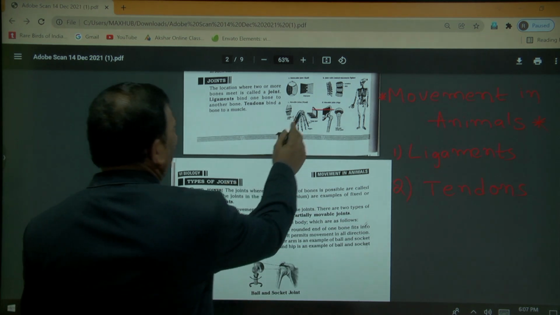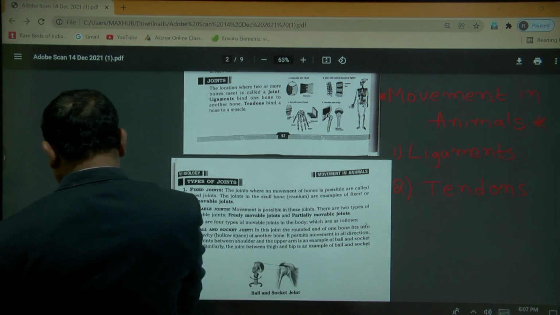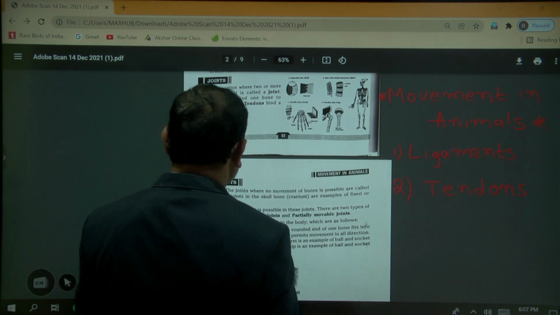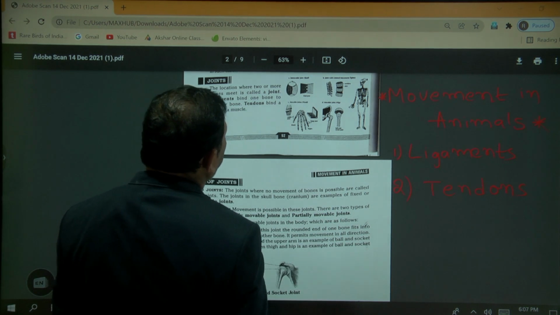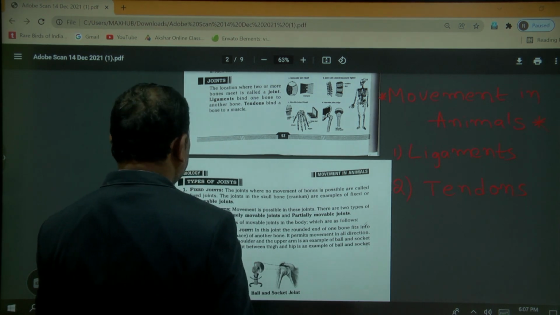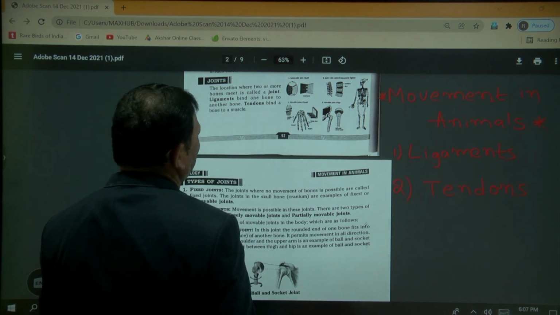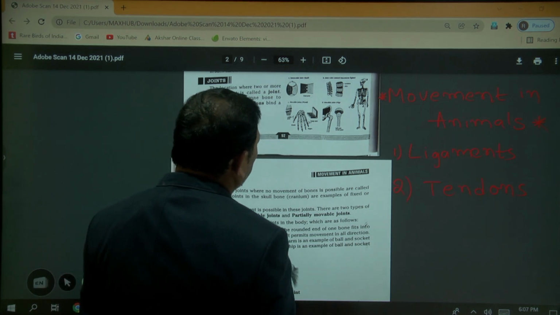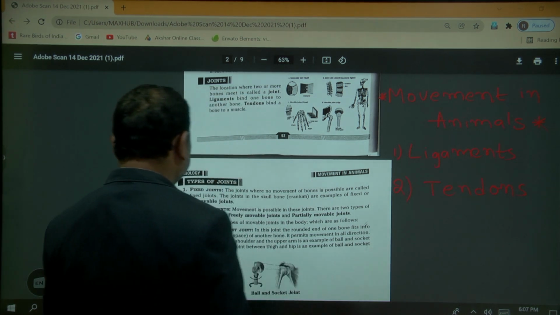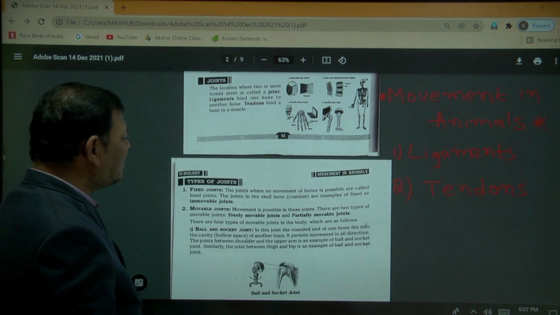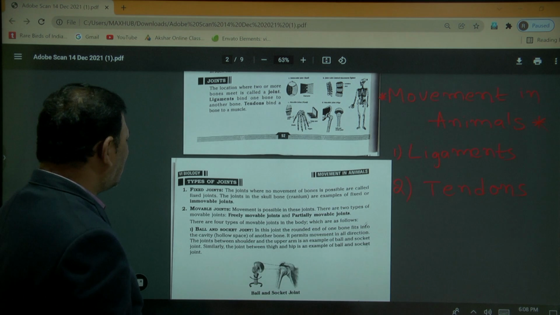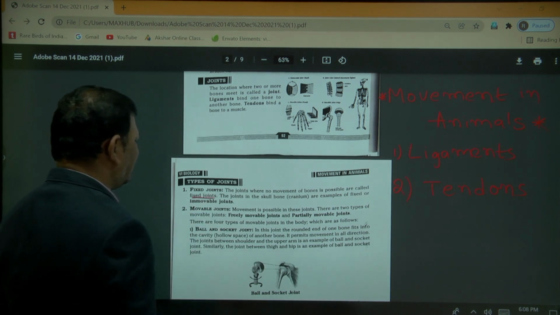Fixed joint is known as the immovable joint. The joints where no movement of the bones is possible are called fixed joints.